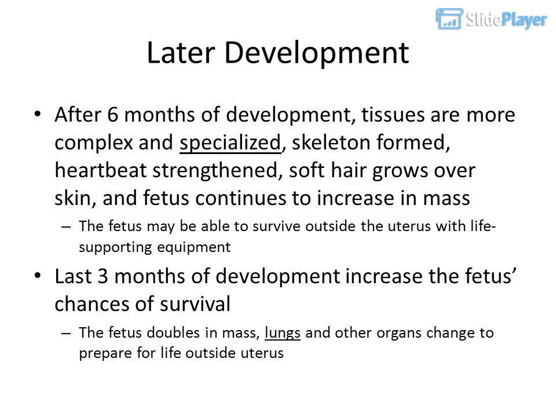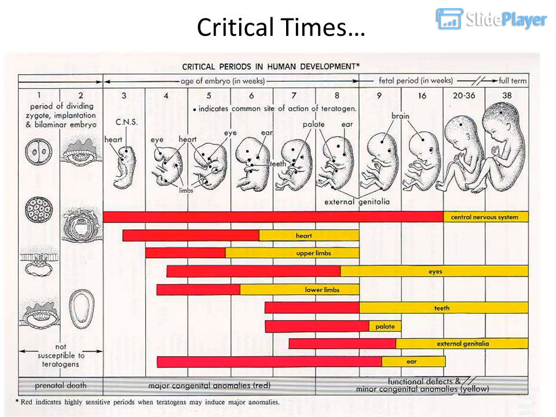Later development. After 6 months of development, tissues are more complex and specialized, the skeleton is formed, the heartbeat has strengthened, soft hair grows over the skin, and the fetus continues to increase in mass. The fetus may be able to survive outside the uterus with life-supporting equipment. The last 3 months of development increase the fetus's chances of survival. The fetus doubles in mass, and the lungs and other organs change to prepare for life outside the uterus. Critical times.